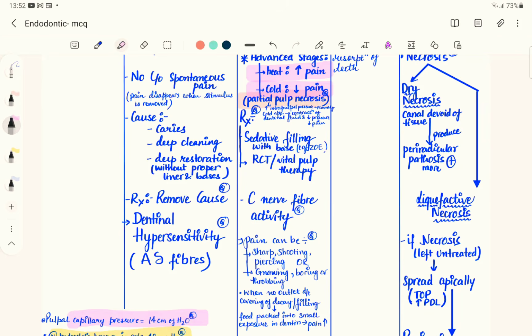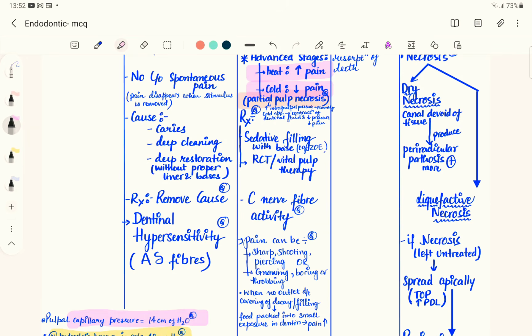The nerve fibers associated with reversible pulpitis are the A delta fibers, which we'll be covering in some other questions. Remember that A delta fibers are the first fibers to carry the first pain response. So these are due to a normal painful response, like a transient one. But the type C nerve fibers, which are non-myelinated, are due to the pulpitis.